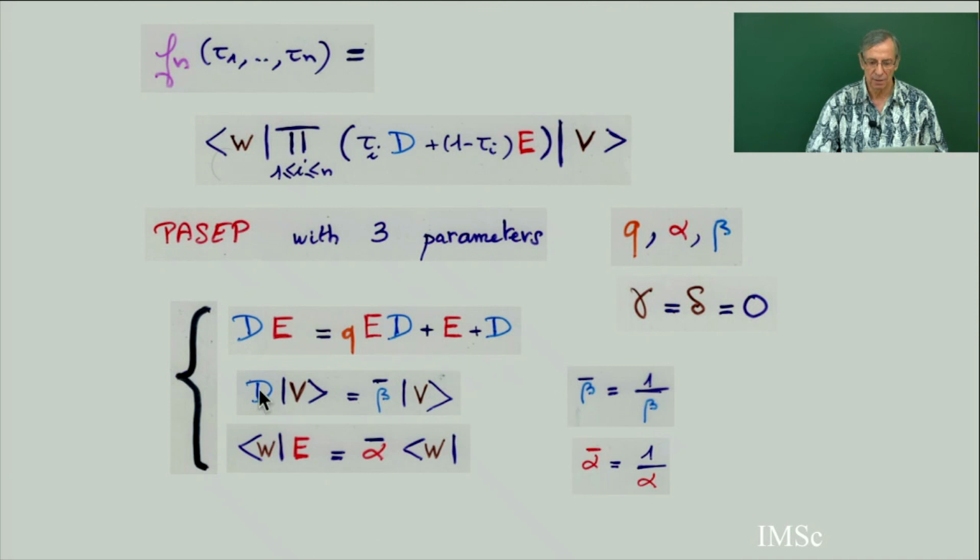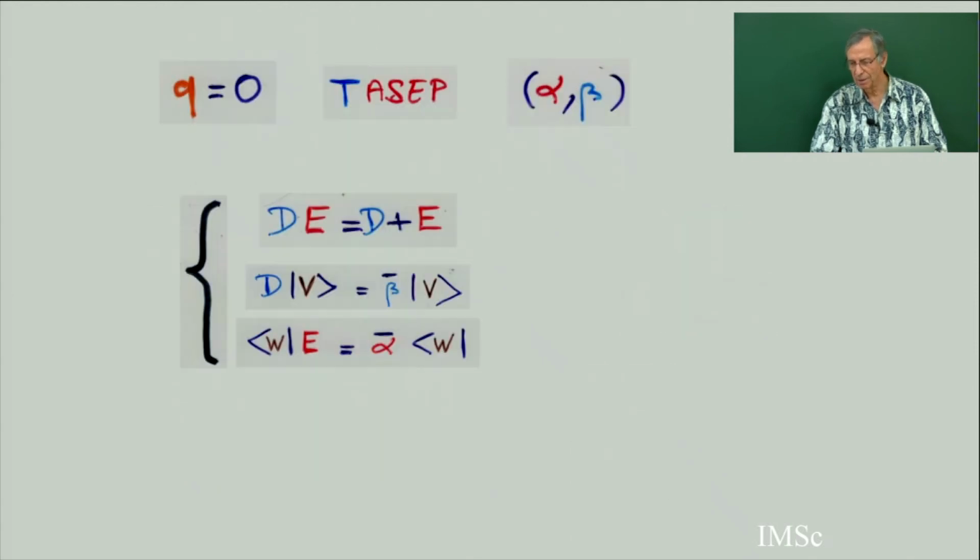So in that case, the matrix ansatz becomes this. You have to find 2 matrices D and E, 2 vectors V and W satisfying this system of equations. And then you see the inverse of the parameters alpha, beta coming into the picture. So we'll do this. We will also do the very interesting special case with q equals 0 and 2 parameters alpha, beta. So this is the general TASEP with alpha and beta.